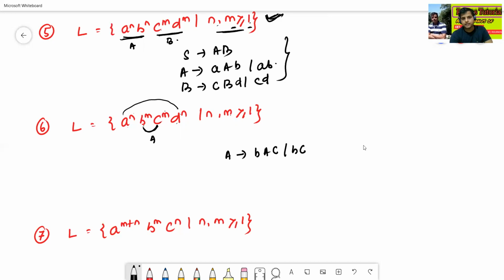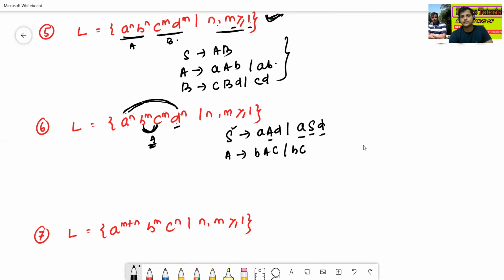Then we'll combine this one. So S to aSd slash B. This language is repeated, means bc will be repeated each time, but a to the power n and d to the power n will be repeated each time, so that's why aSd.